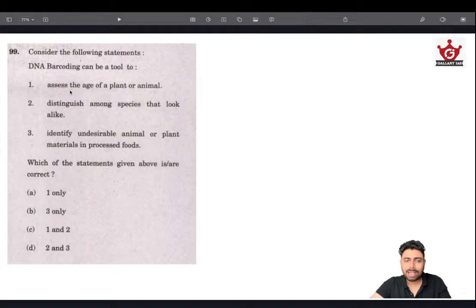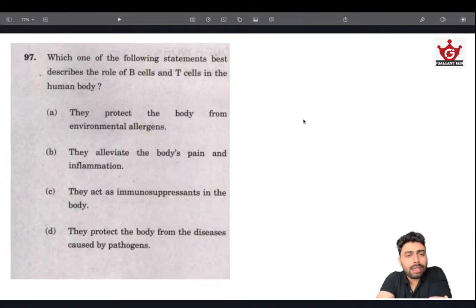So even my bad assumption on this didn't really cost me anything, because the logic was very much consistent, and UPSC has been specifically looking for this connection, which I was able to make. This is how logic rewards you, because UPSC will be testing not everything from you, but some certain logic. This is what UPSC was testing: your understanding that 2 and 3 are very interconnected scenarios, and they should be right together. So 2 and 3, and we arrive at an answer as D. So that's about it. And then moving on, next one, B and T cells.